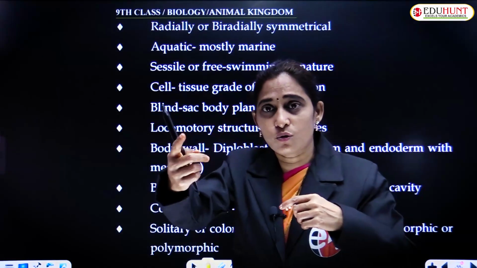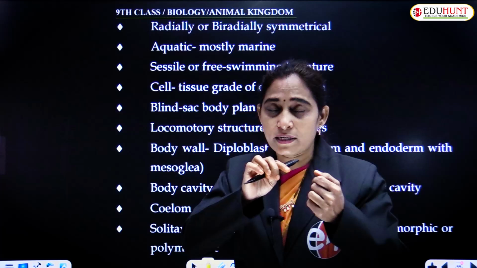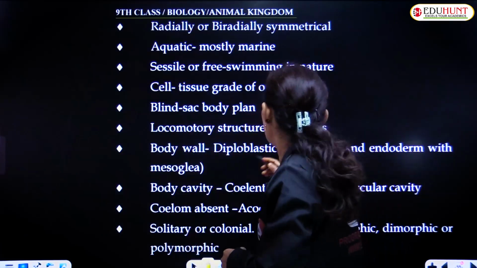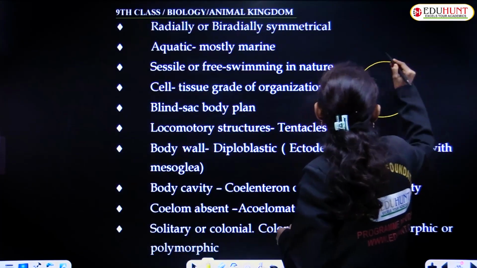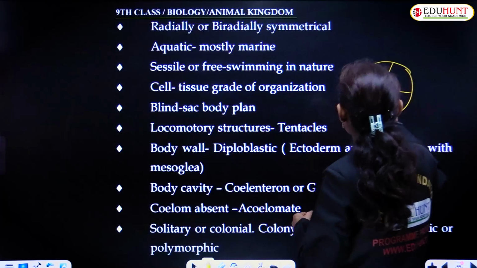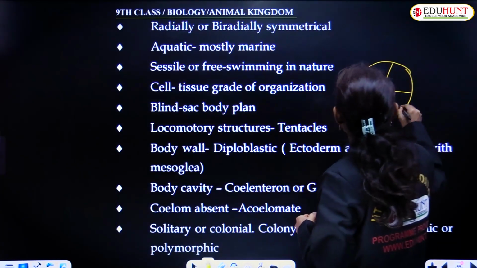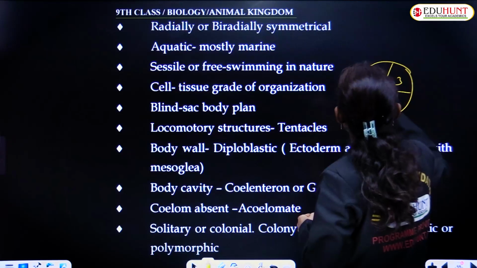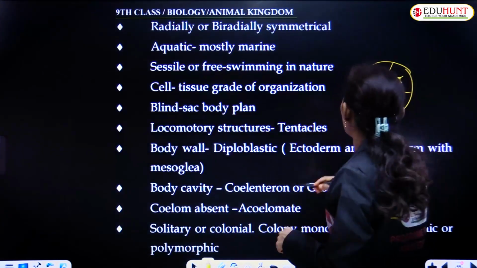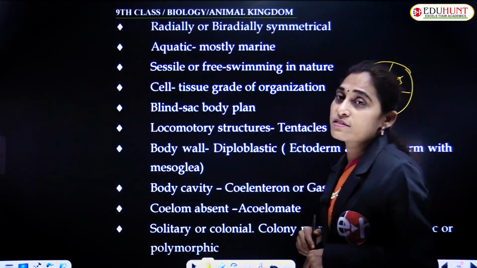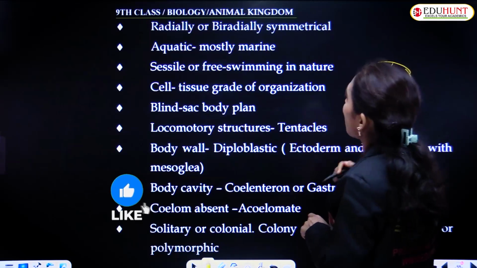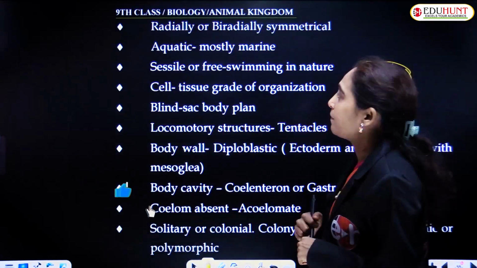Let us see on the board. If you number the parts as 1, 2, 3 and 4, then 1 and 3 are similar and 4 and 2 are similar. This is called biradial symmetry.